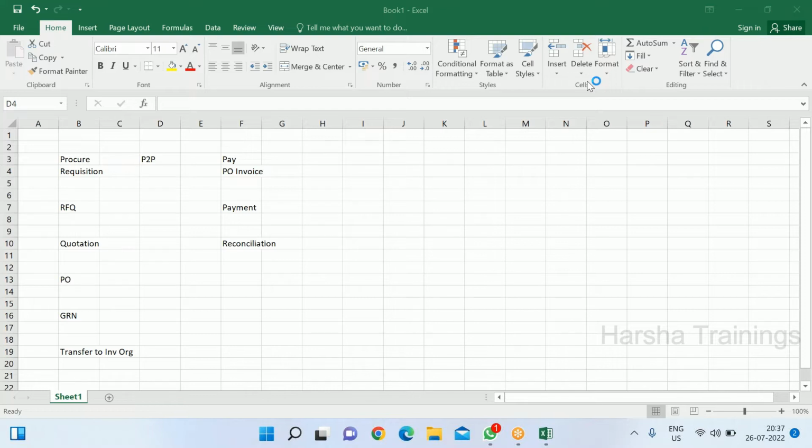Sorry, friends. So what I was saying, we have discussed matching, 3 different ways of matching also as part of this P2P discussion, but that is not required now because we are focused on discussing accounting entries of this P2P process. So before I write accounting entries of this P2P process, I just want to introduce one topic, that is